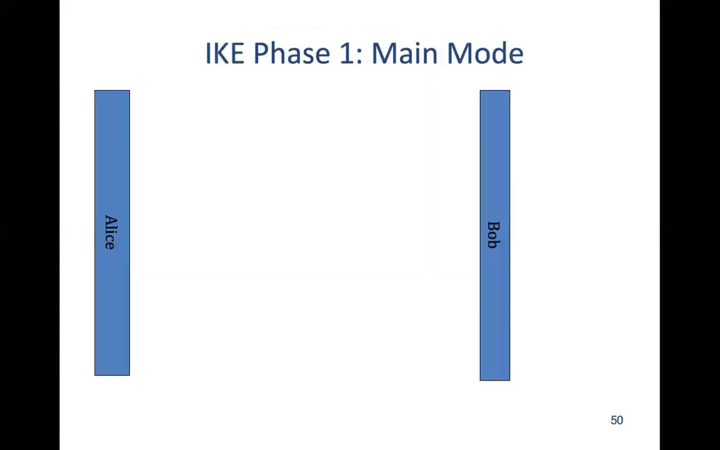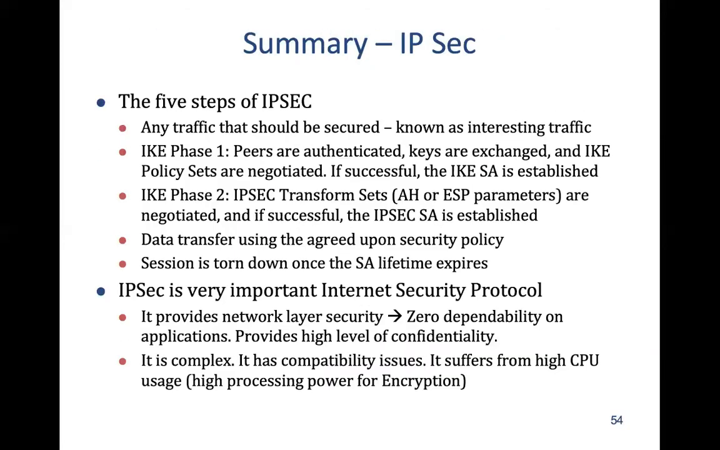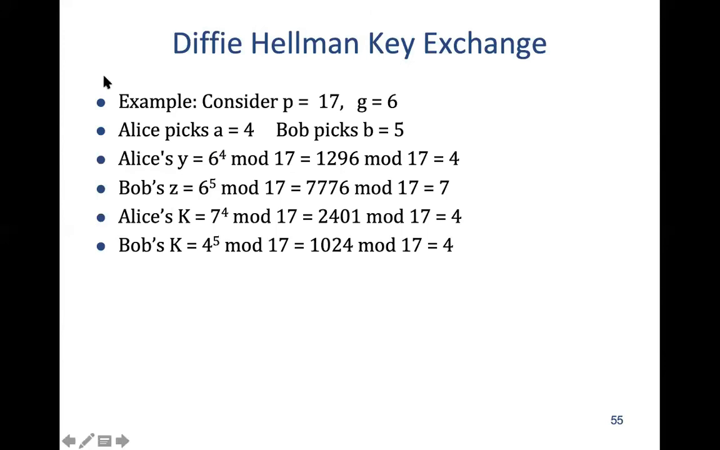Just before we go into this one, let's take this example. Consider P is 17 and G is 6. When we say P, it essentially means mod 17, and G is the value 6. Then Alice picks the value A equal to 4, and Bob picks the value B equal to 5.